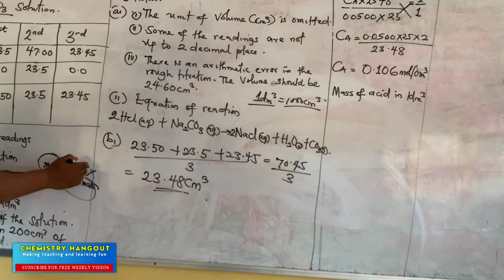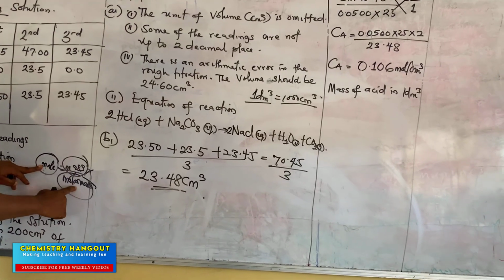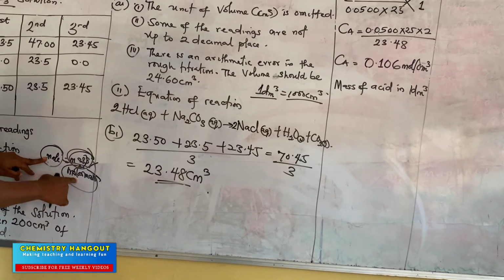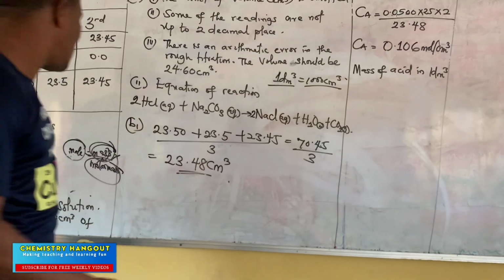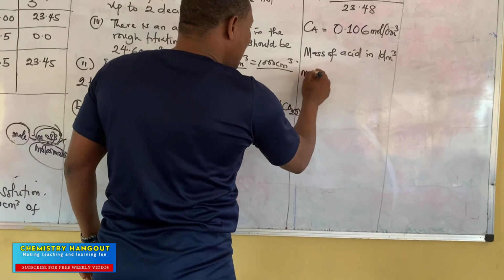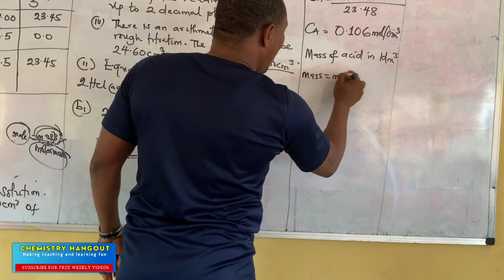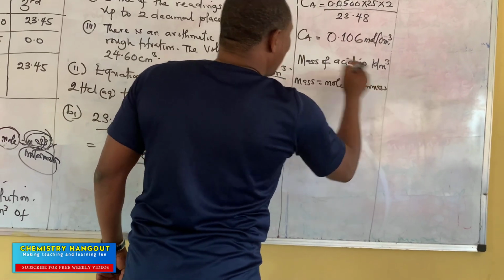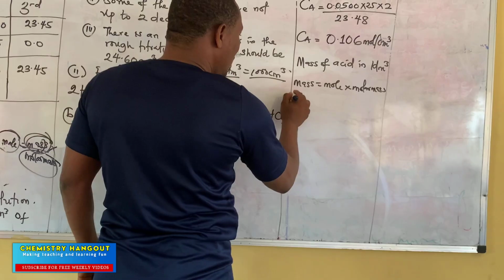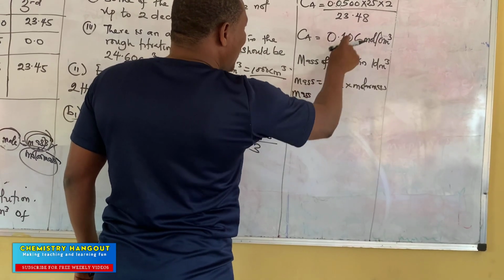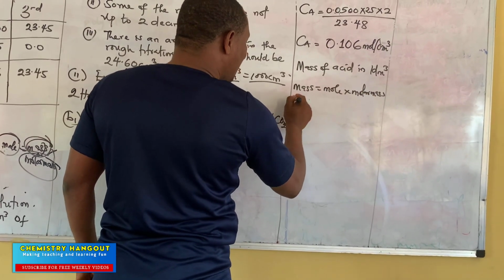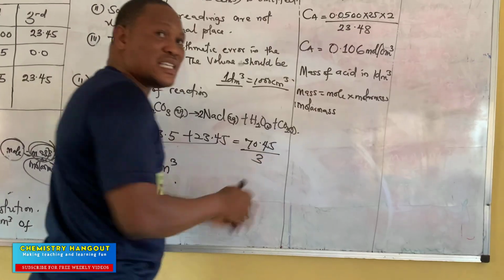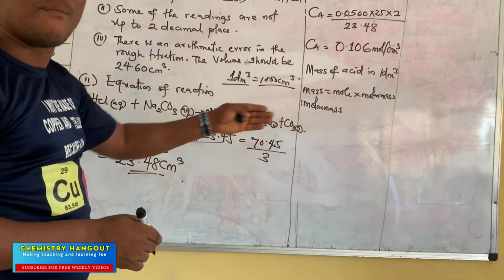So how do we do that? Let's come back to this formula. Mass will be mole times molar mass. Can you see that? If I make mass the subject of the formula, it's a very important formula that we need to know. So our mass will be equal to mole times molar mass. Is that not so? So what is the mole? We have this. What is the molar mass? Let's calculate that first, because you cannot just lift any value you have not calculated except it is given in the question. There are marks for this.